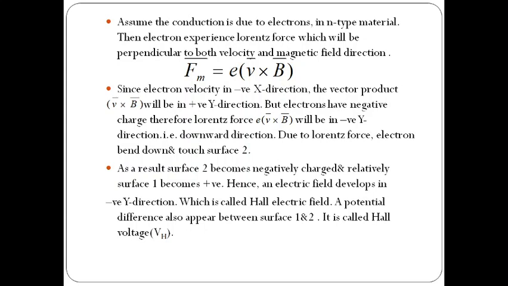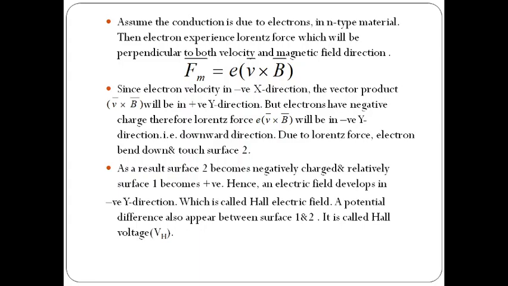Since electron velocity is in the negative x direction, the vector product of v bar cross B bar is nothing but minus ax bar cross az bar, that means x cross z vector product. So the resultant will be in the positive y direction, but the electrons have negative charge, therefore the total Lorentz force e into v bar cross B bar will be in the negative y direction.